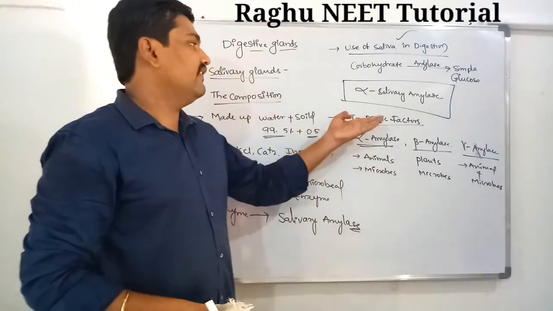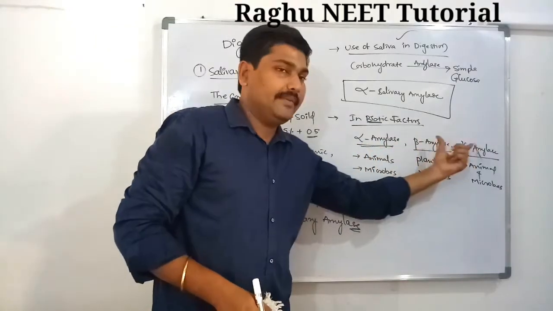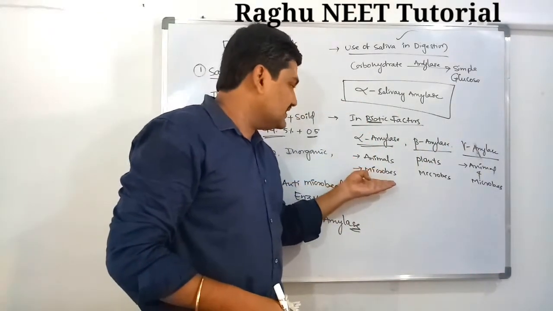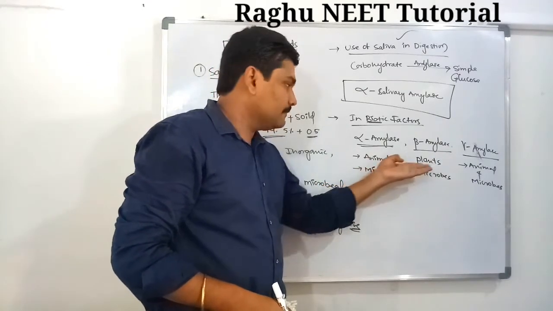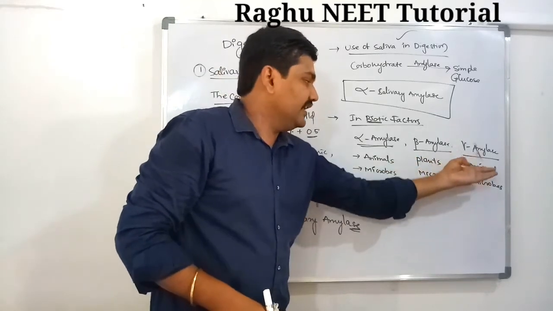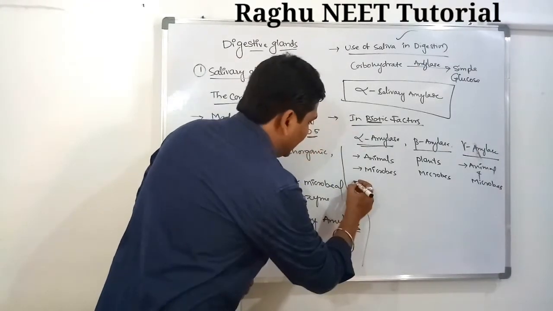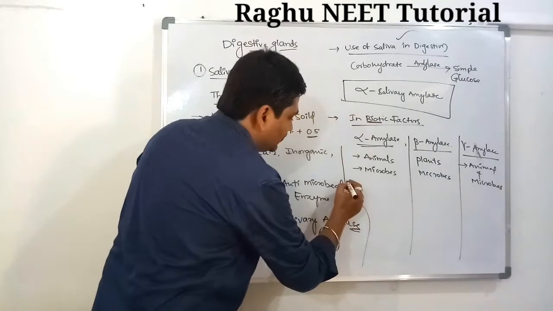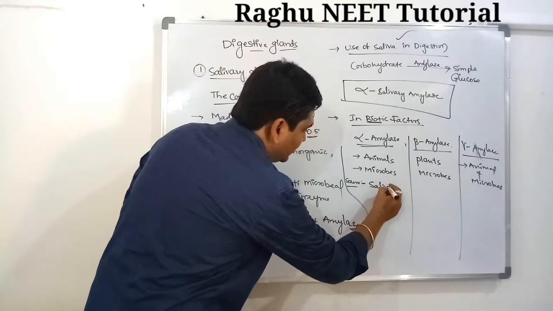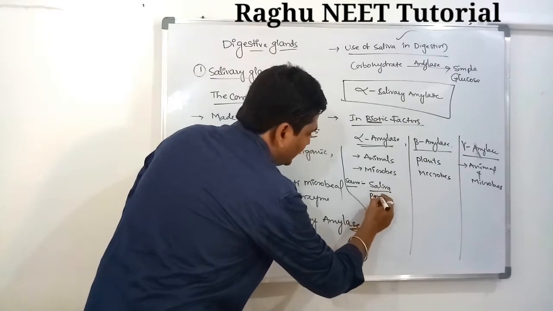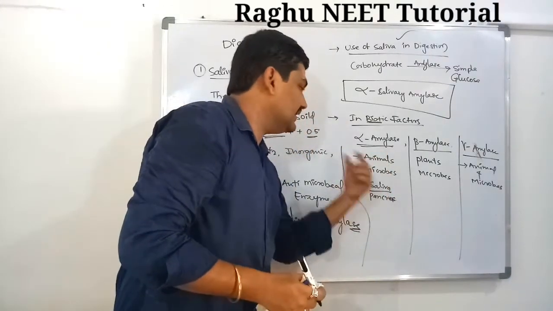Three different types of amylases are secreted in biotic factors: alpha amylase, beta amylase and gamma amylase. The source of alpha amylase is saliva and pancreas, in animals and microbes.